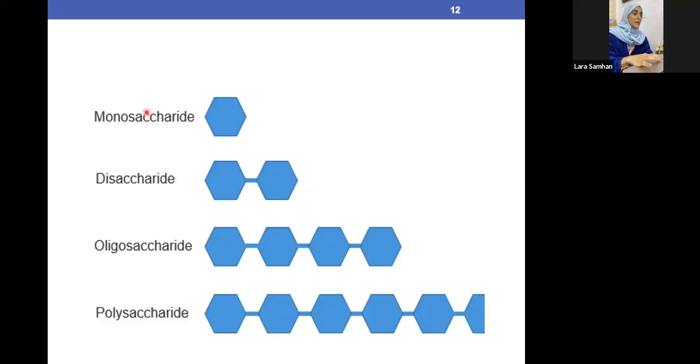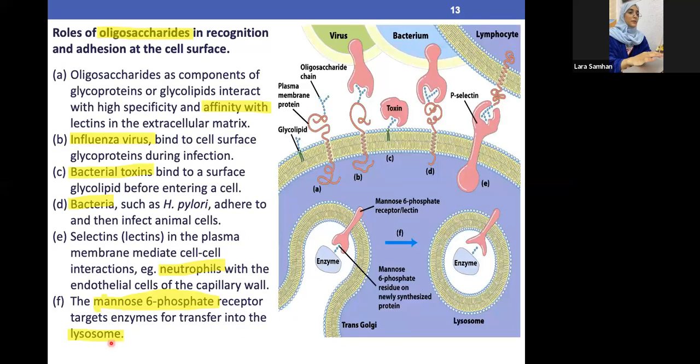Okay, so what do the types of carbohydrate mean? As we said, we have mono. Mono means one, which is one molecule of sugar. Di means two. We have two molecules of sugar. Oligo means a few, which is few molecules of sugar, or 2 to 10 molecules of sugar. Poly means many. We have a lot of molecules of sugars. So those are the different types of sugars.